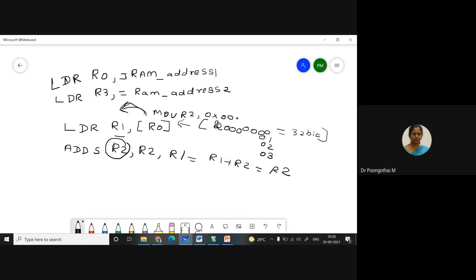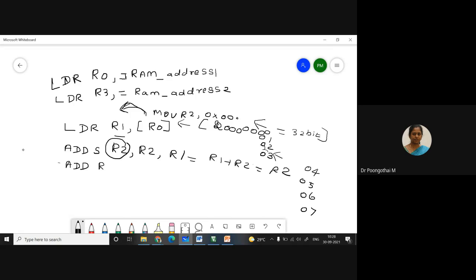Now your memory is pointing to this value. The initial address is 0, so your second data is available at 04, 05, 06, 07. Is that right? Yes or no? Yes, ma'am. Okay, so for that you have to increment the pointer. Which register is configured as the pointer here? R0.